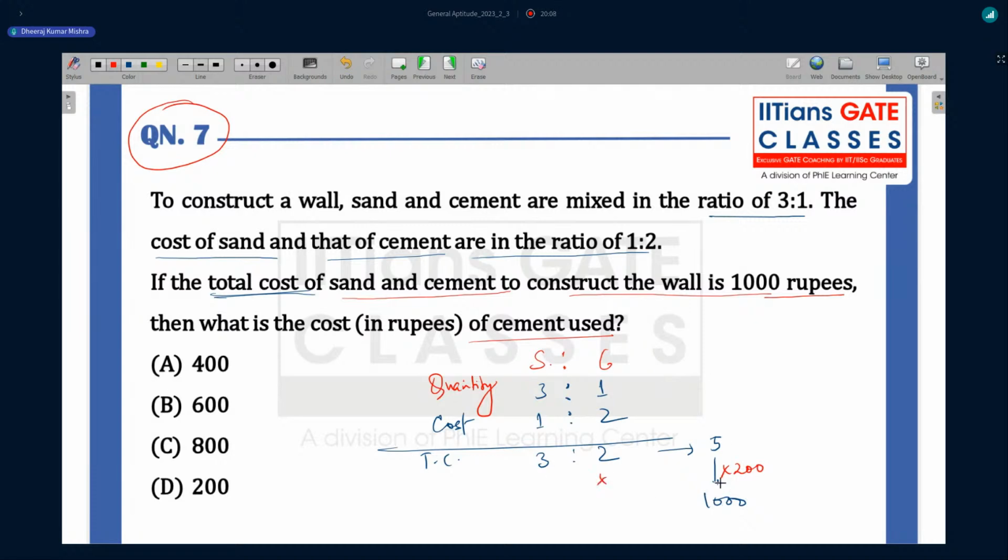So if you are doing so, you can also multiply here. This is going to be 400 rupees, and this is going to be 200 again. So it will be 600. What they are asking here is, what is the cost of the cement used? So cement cost, you can see here, is 400. So option A is going to be correct.